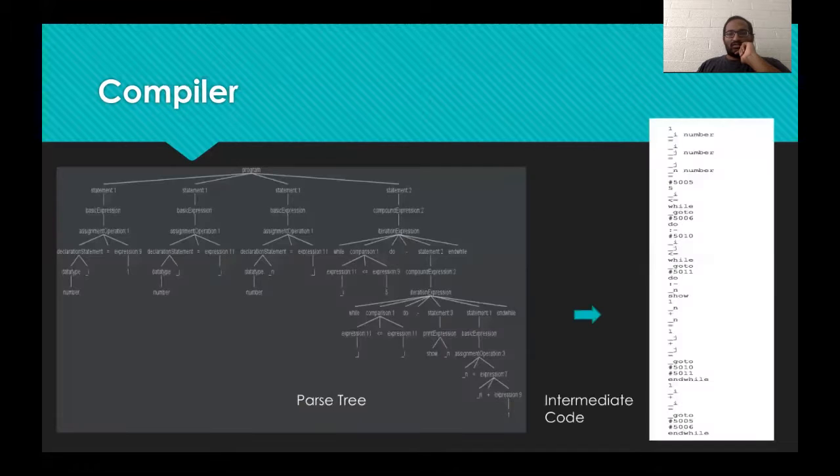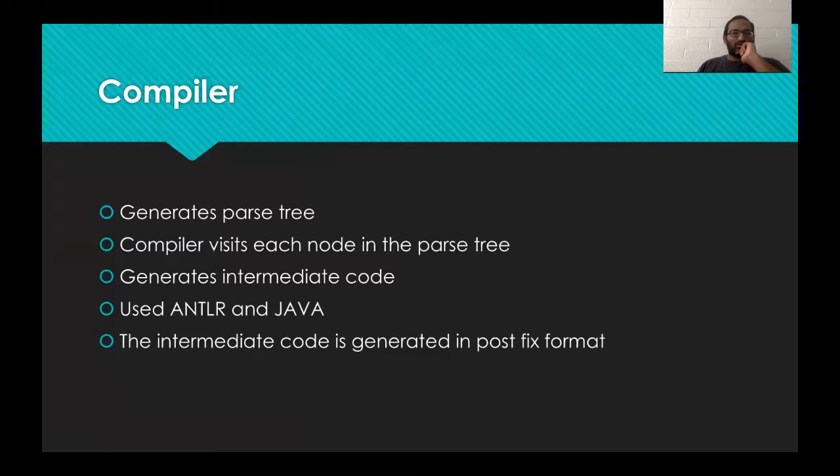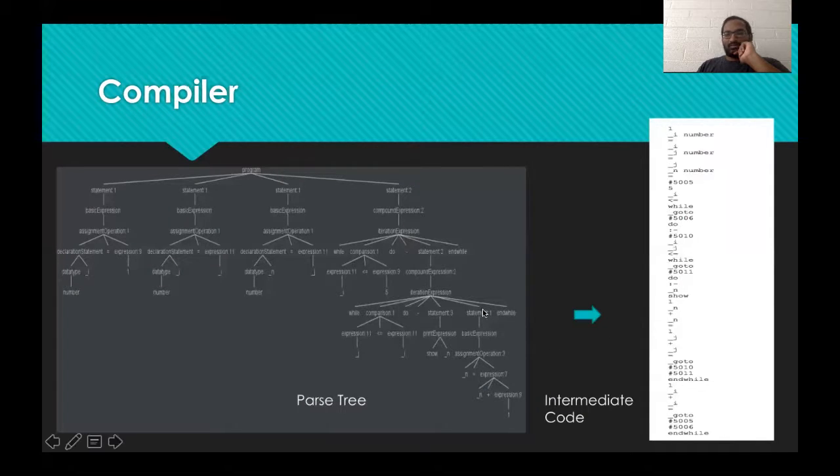The compiler takes in this parse tree and generates the intermediate code. Here we've also used ANTLR in Java for developing this compiler, and you can see the parse tree and the intermediate code that has been generated.